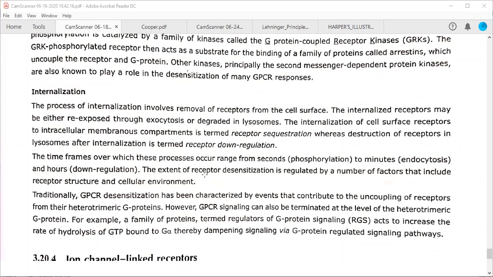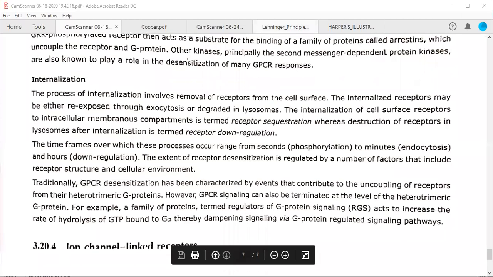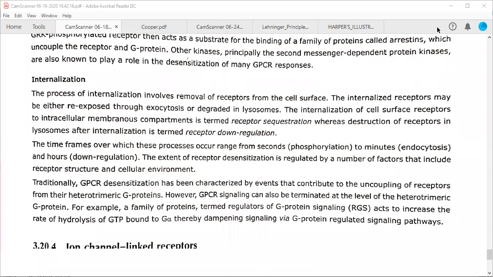So extent of the receptor desensitization is regulated by a number of factors that induce changes in receptor structure and environment. So it depends on the cell's environment whether sequestration or down regulation will happen. Are you able to understand these two terms, sequestration and down regulation? Okay, the Rho family we will discuss later on, not now. Okay, so Rho family is in our upcoming classes.